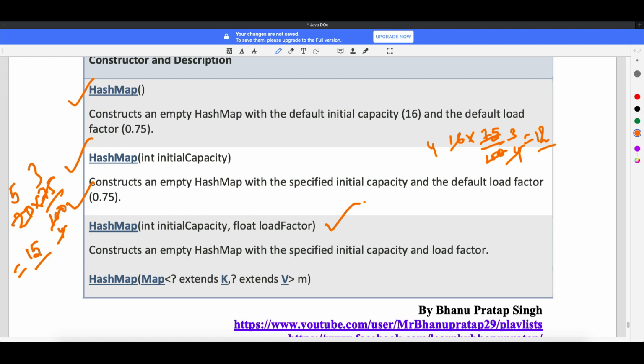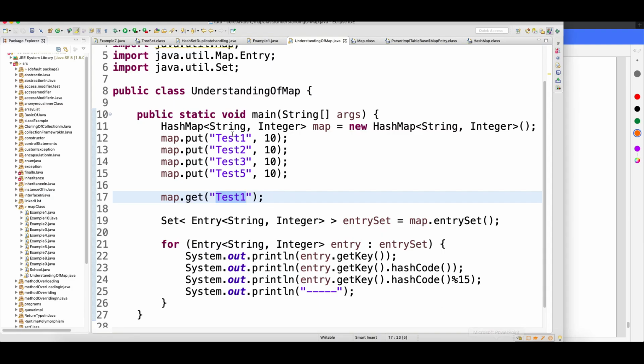The other one is, let's say you already have one map and the map has data, and now you want to create another object out of that map. You want to create one more hash map object, and you also want to consume the data of the previous hash map. You can go for this. So this constructor will create an object of hash map, and it will consume the data from the previous map. Okay, so these are the 4 constructors you have in the hash map. Quickly we will see the implementation of these 4 constructors, so that you will get confidence.